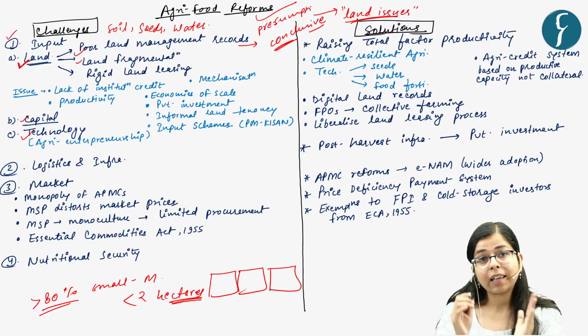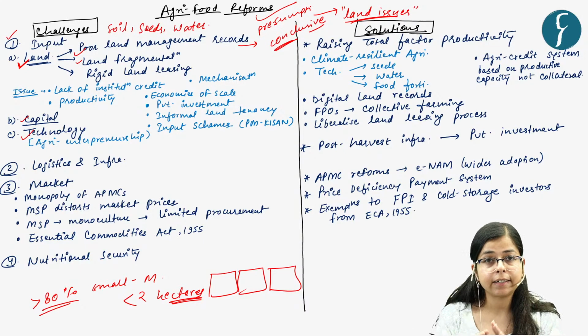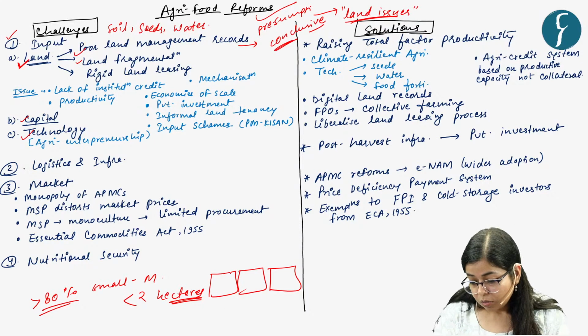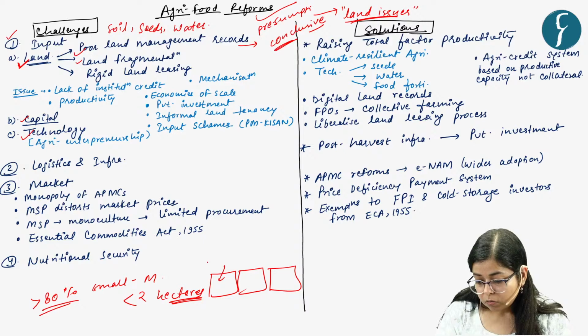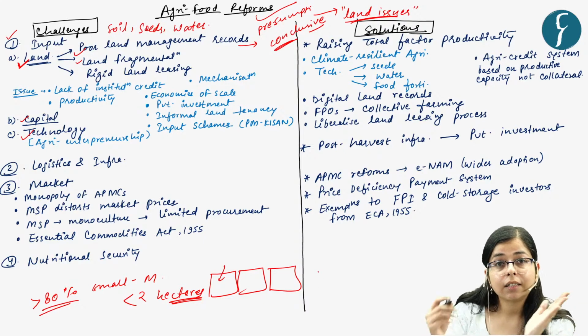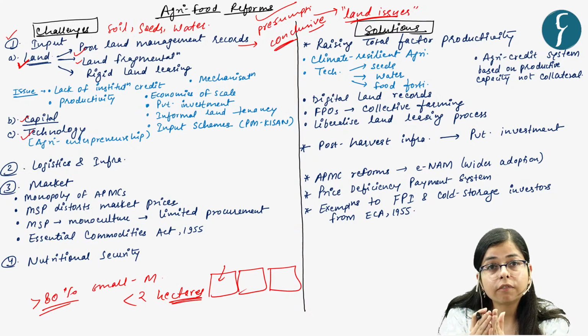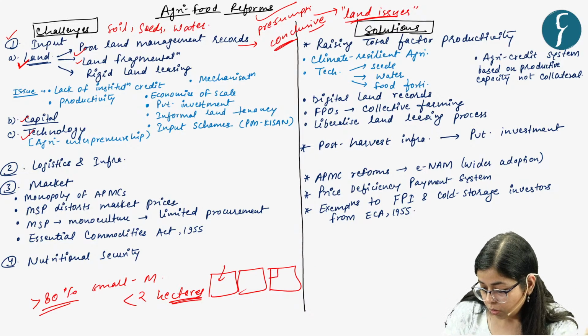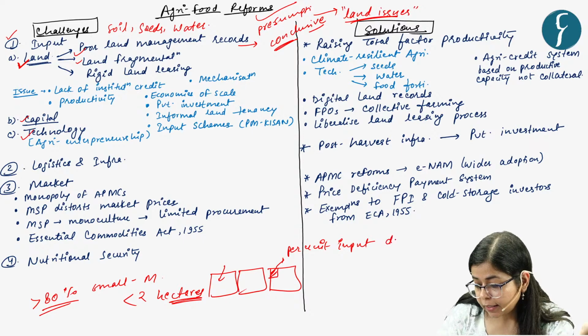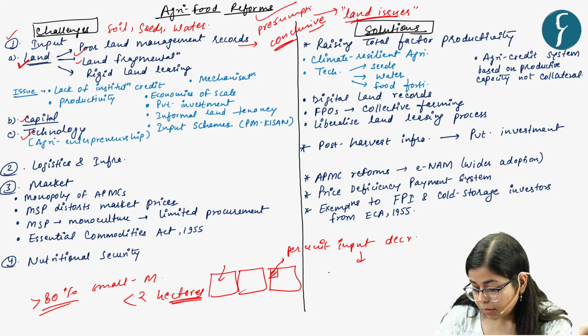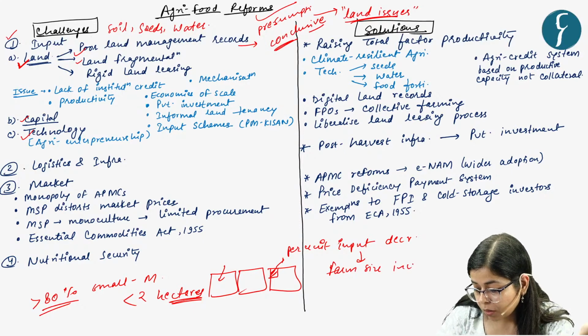Because consider a case where a farmer has, say, 10 hectares and there is a farmer who has 2 hectares. This farmer would use seeds, labor, and for a farmer who has 10 hectares, the relative cost of labor, or you can say per unit input price, decreases as the farm size increases.